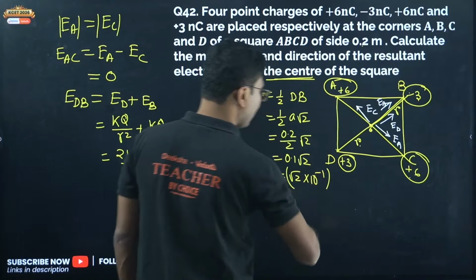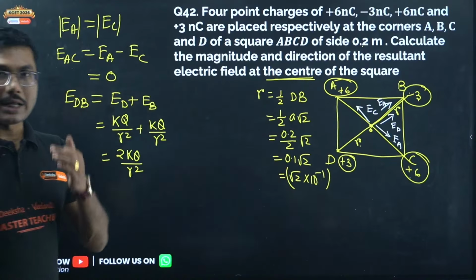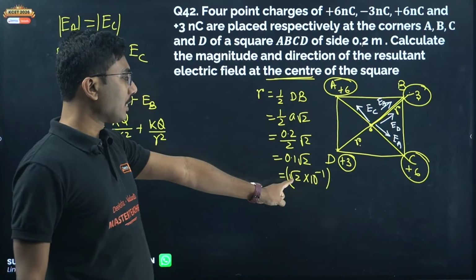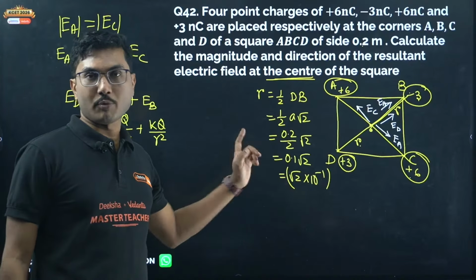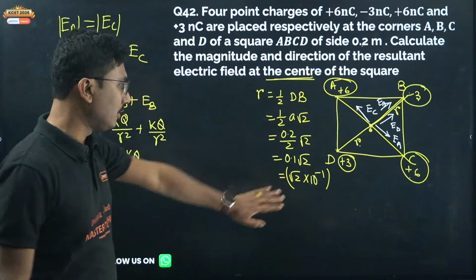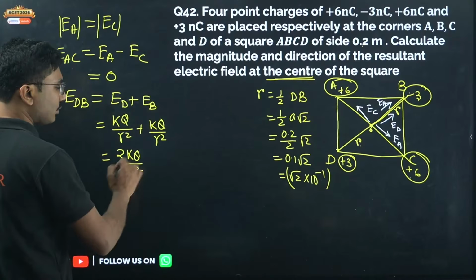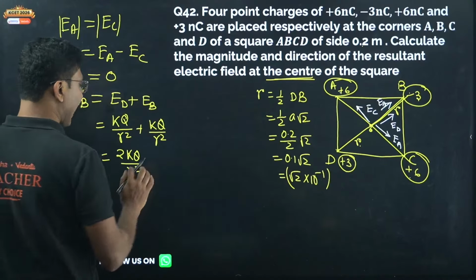Do not calculate it. It might complicate your calculation. Do not put the value of root 2 as 1.414. That is not required because we have a square over here, so root 2 can be cancelled.